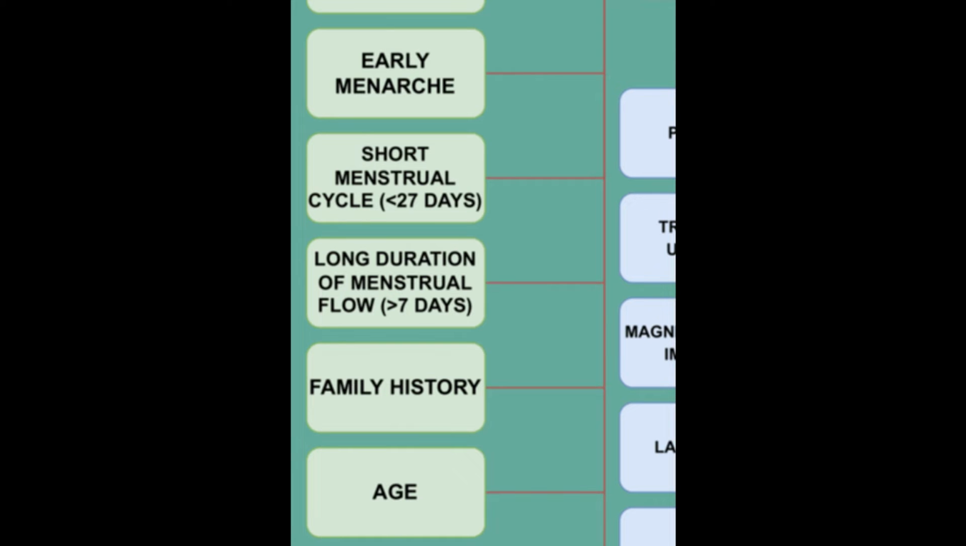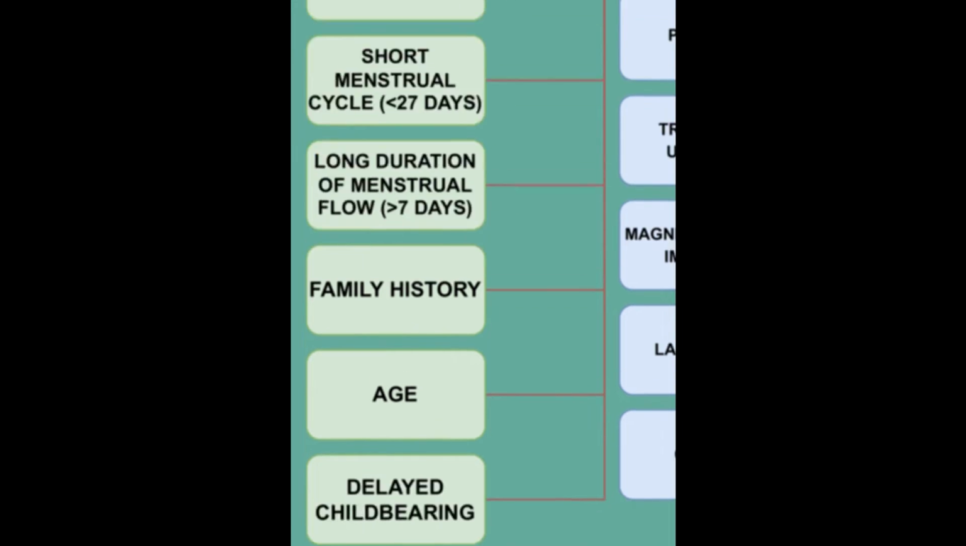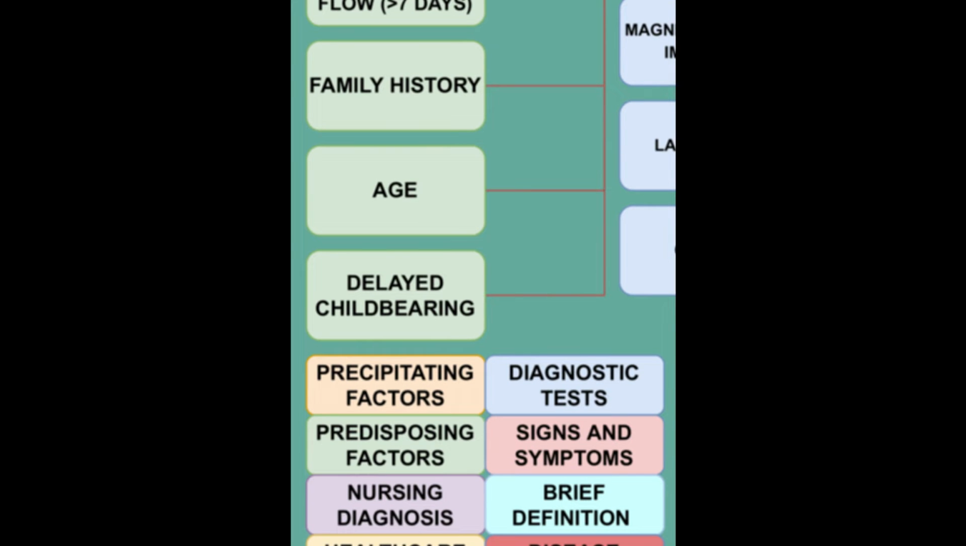Next is family history. If someone in the family has endometriosis, the odds of developing the condition is 7 to 10 times greater than a woman who has no family history of the disease. Another is age. Endometriosis is largely confined to women of reproductive age with an active hypothalamic pituitary ovarian axis. It typically occurs in women aged 25 to 30 years. And the last is delayed childbearing. Women who delay their childbearing would seem to be more susceptible in having the disease.